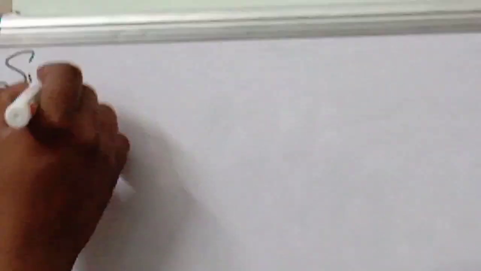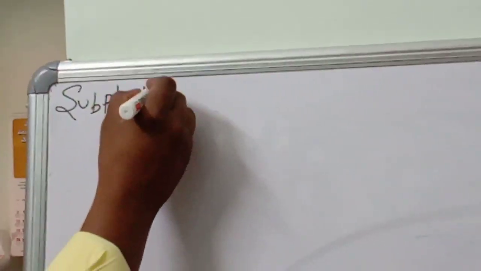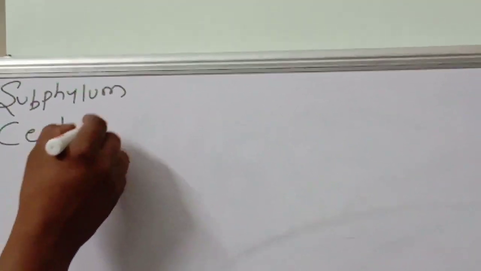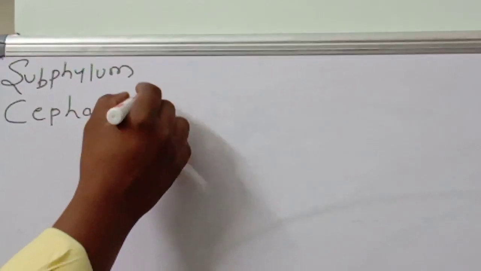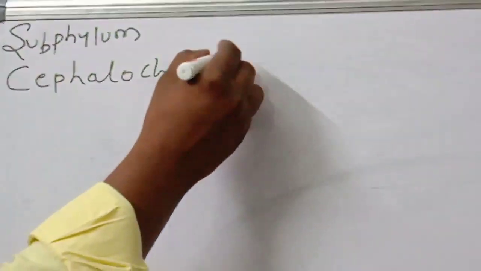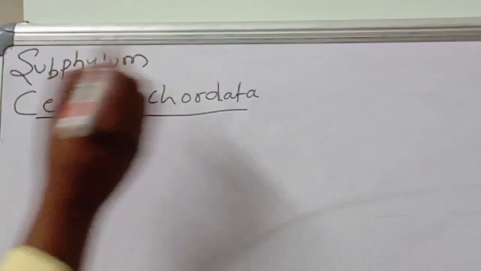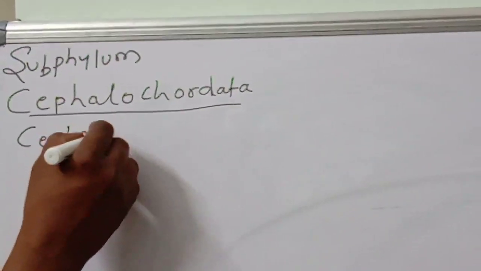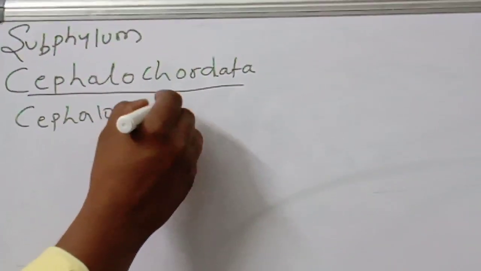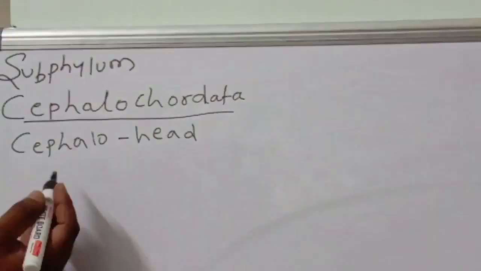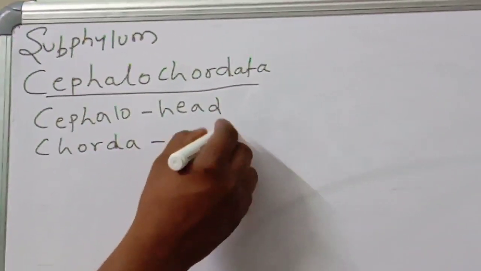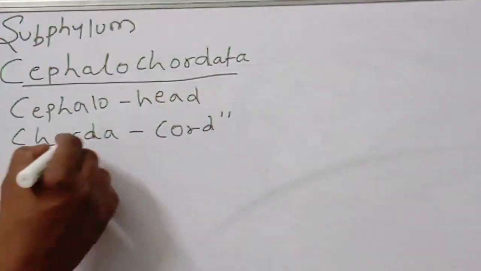Okay children, next we are going to start with another subphylum, you know very well, Cephalochordata. This point you should remember. Cephalo means head. Chorda means, you know very well, cord.